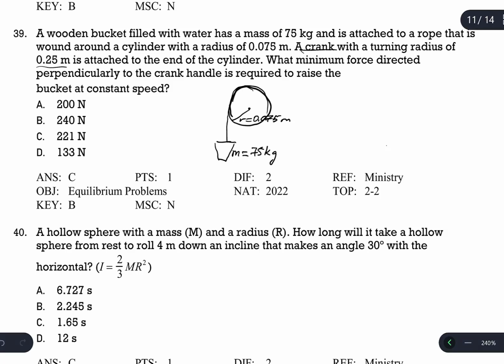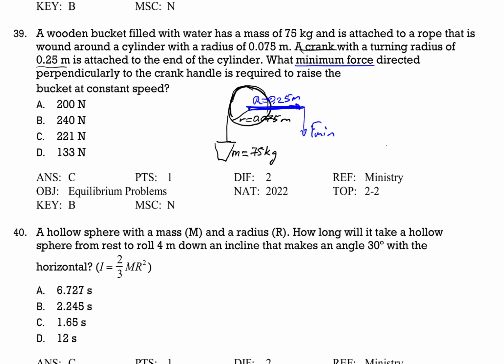So we are going to attach a crank. Let me use another color for the crank. So this is the crank, and this radius of the crank is 0.25 meters, and we are going to apply a force, a minimum force directed perpendicular to the crank handle. The handle is in here, so we are going to apply a minimum force to the crank handle to raise the bucket at constant speed. And what constant speed means is that the net torque acting on the cylinder must be equal to 0.